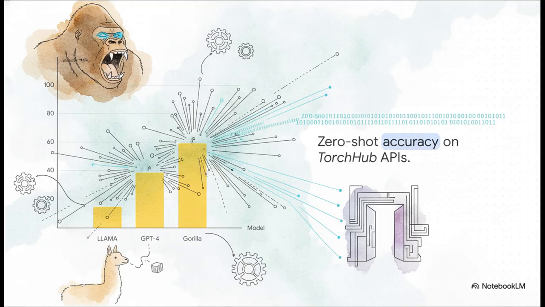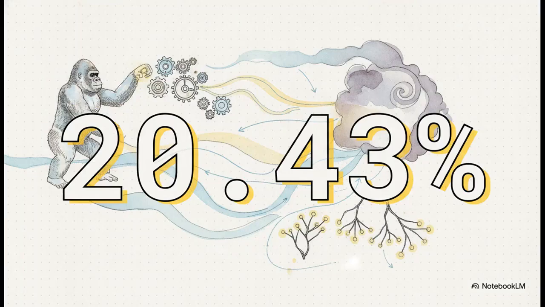But Gorilla, it absolutely blows them away with an accuracy of 59.1%. That's a jump of over 20%. That is exactly how much the lightly fine-tuned Gorilla model outperforms the highly complex GPT-4 in zero-shot API functionality. It really just proves that fine-tuning an AI specifically for tool usage yields profound performance bumps over general, jack-of-all-trades models.